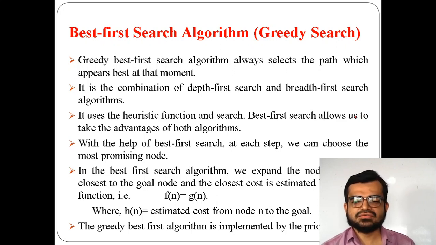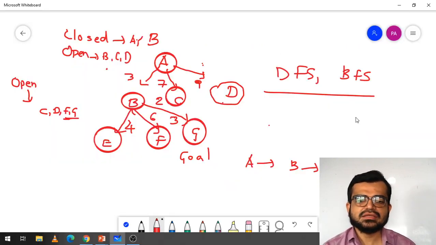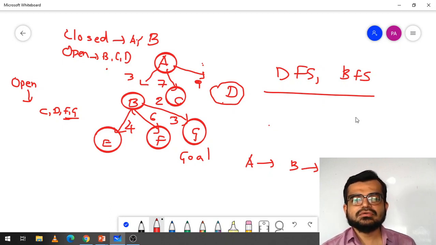So in that sense it works, and that's why greedy best first is implemented as a priority queue. It uses a queue, but it is a priority queue. Priority will be given to the node which has less cost. According to this example, in the priority queue, first the priority is given to A because it is the initial state.